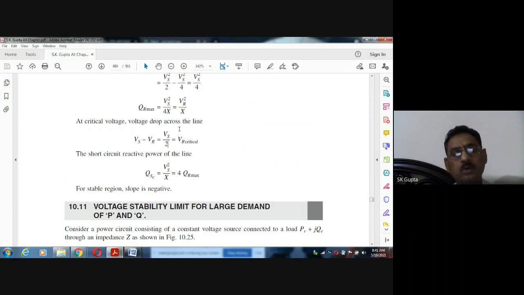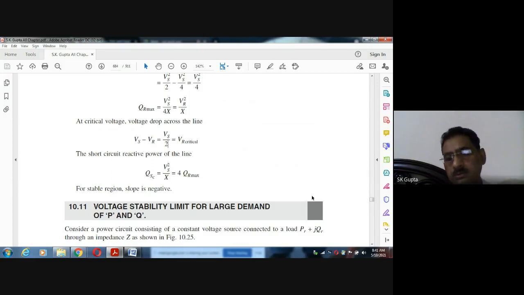It is 4 times of this. Means when the system is short circuited, the reactive power that you can take is 4 times the maximum reactive power in the normal condition.